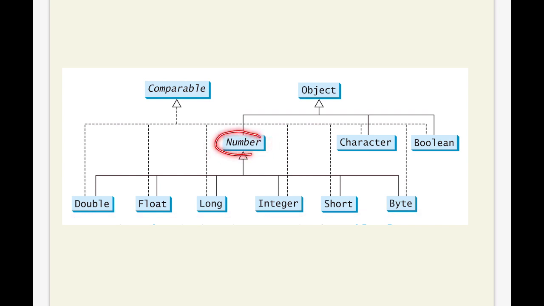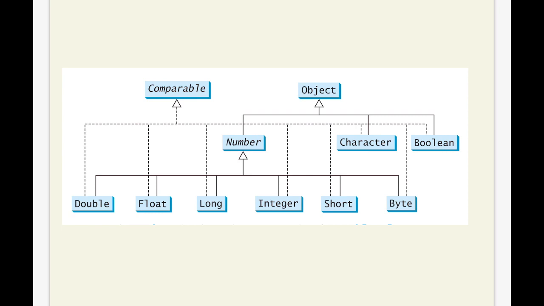From this figure you can see that Number is a subclass of the Object class, and these numeric wrapper classes are the subclasses of the Number class.